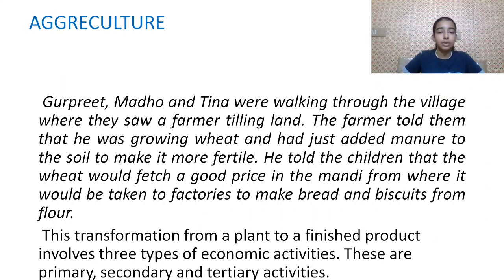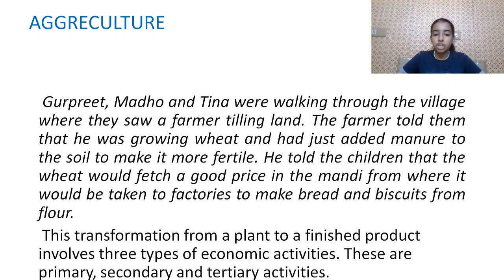Gurpreet, Madhu and Tina were walking through the village where they saw a farmer tilling land. The farmer told them that he was growing wheat and has just added manure to the soil to make it more fertile. He told the children that the wheat would fetch a good price in the mandi from where it would be taken to factories to make bread and biscuits from flour.